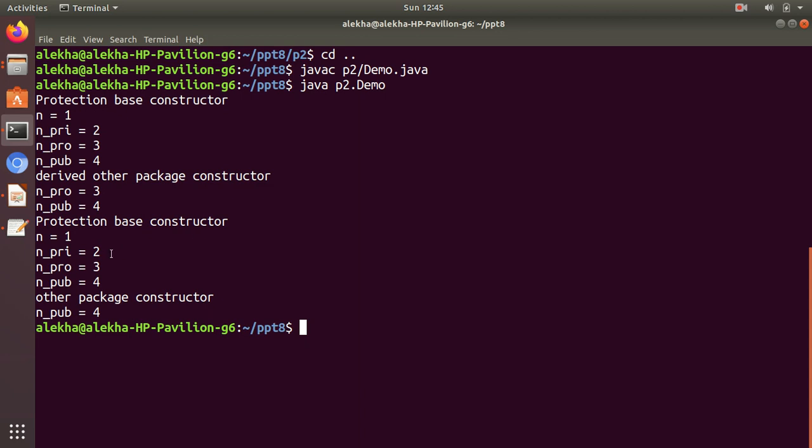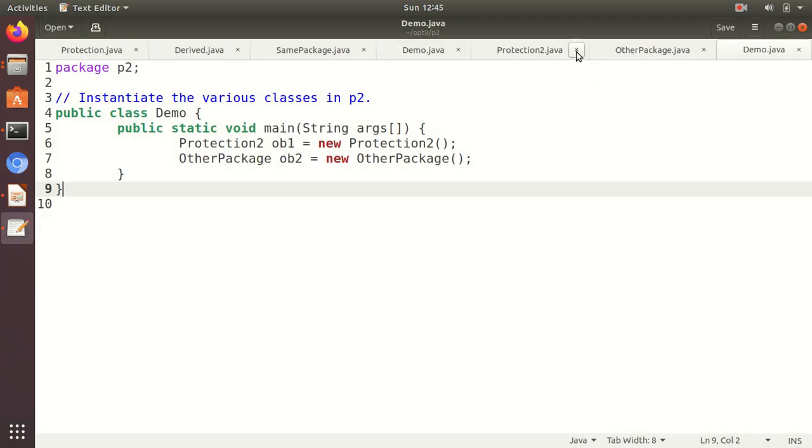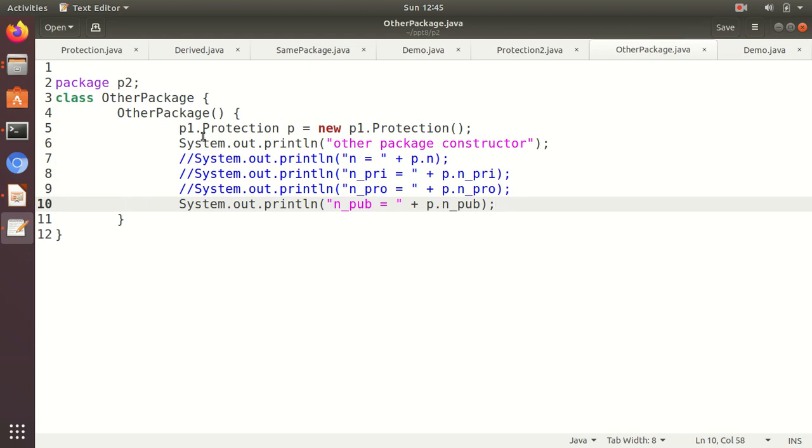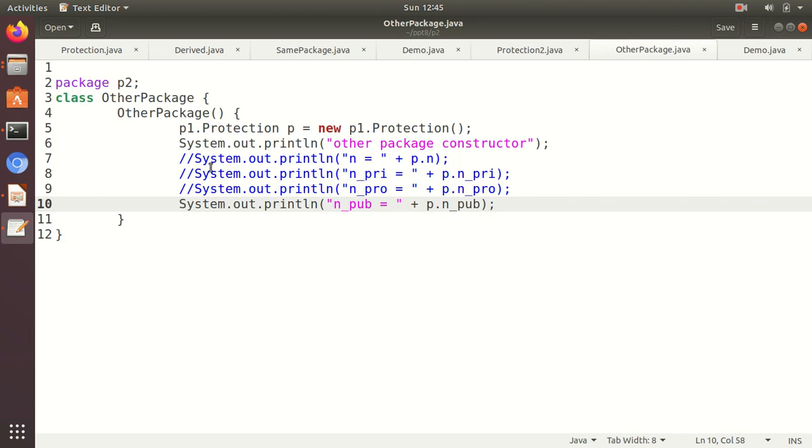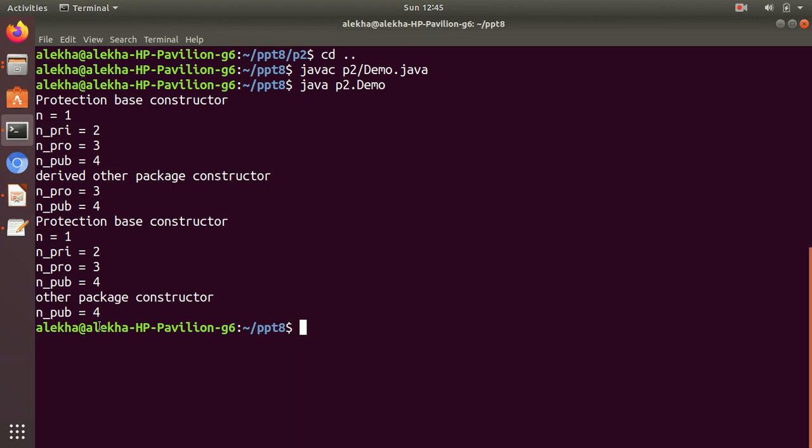Now we come to the object of the other package. It creates an object of the protection class, using the package information. What happens here? It automatically invokes the protection default constructor and prints all the members. But when it tries to access the members, each member will give an error. So it can only access the public member. You can see that we are printing only the public member.